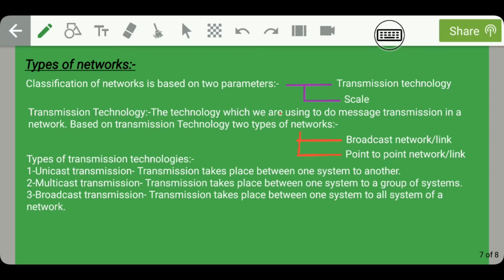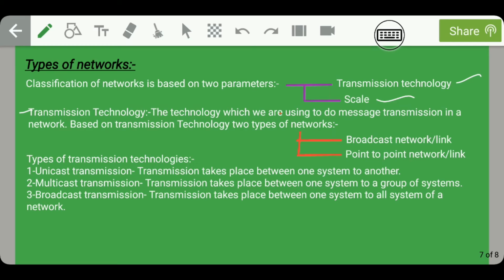Moving on, let us discuss the different types of networks. Guys, classification of networks is basically based on two parameters. Okay, so these two parameters are transmission technology and scale. So let us discuss what is the transmission technology and what is scale. So first of all, what is transmission technology? Transmission technology is the technology which we are using to do message transmission in a network.